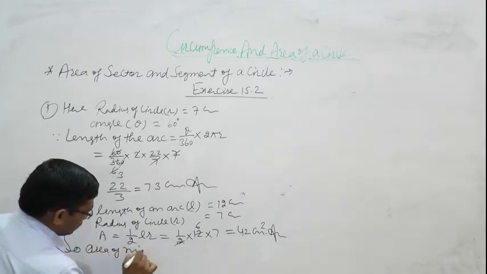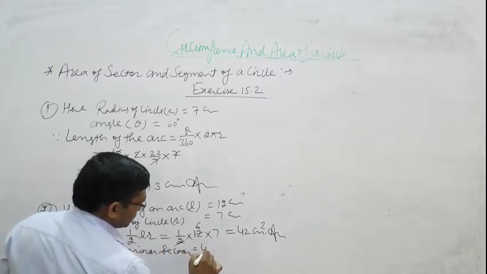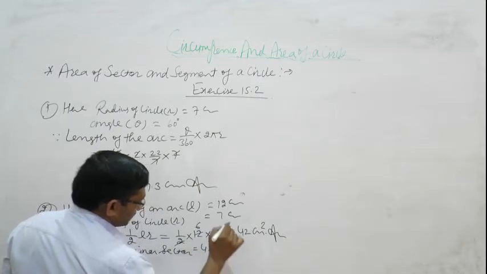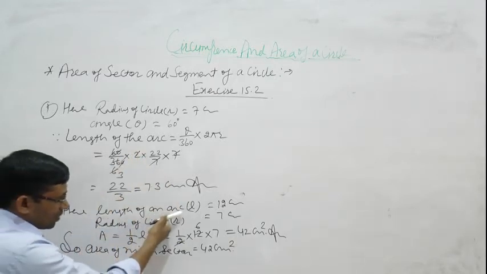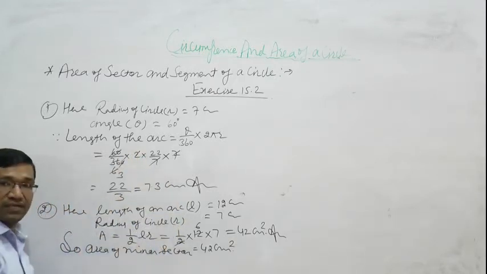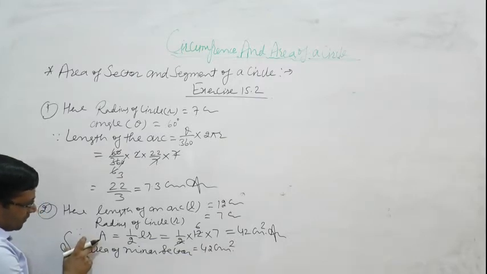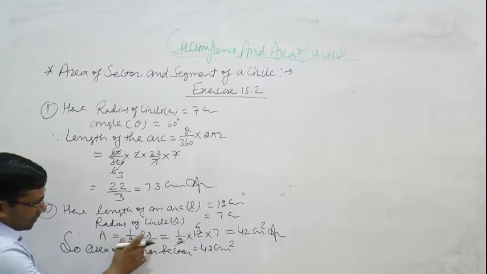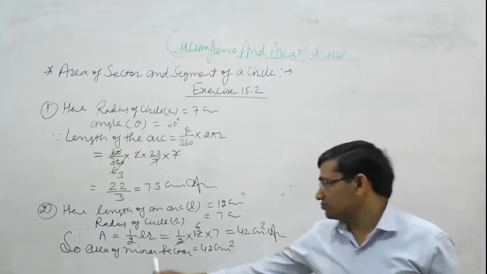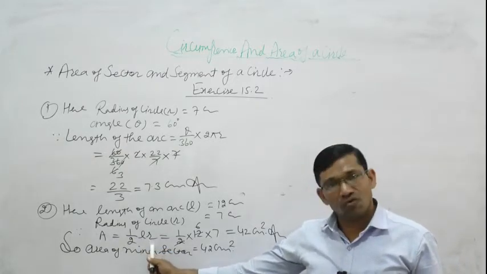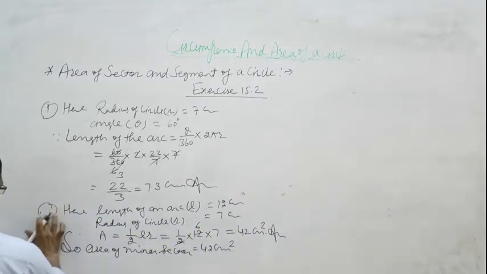So area of minor sector is equal to 42 centimeter square. Clear? So in this question, length of an arc is given and radius of circle is given, so we directly use area of sector is equal to 1 upon 2 L multiply R. Sorry, this is question number 3.